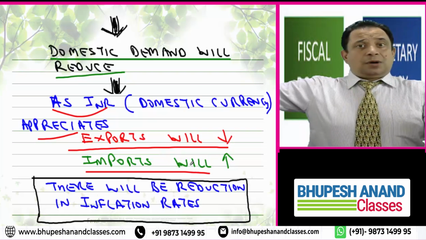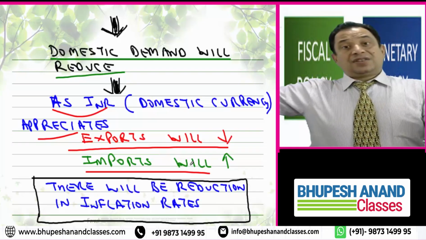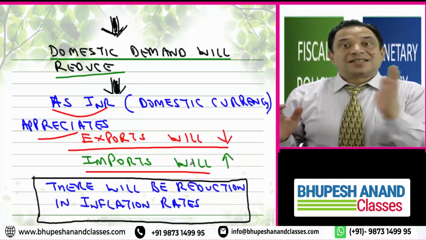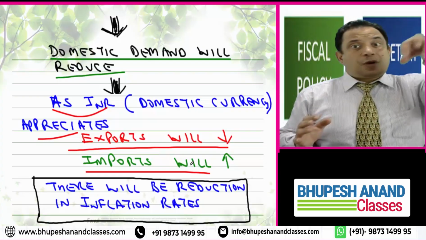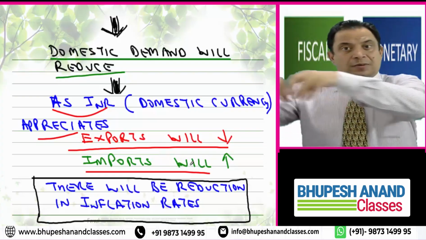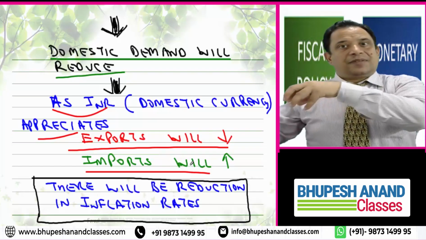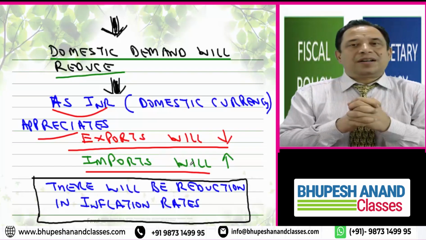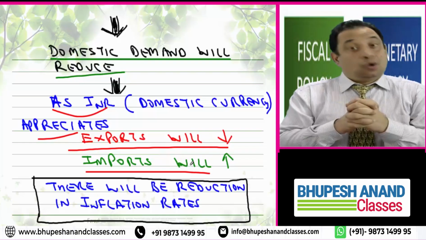Earlier we talked about the first step and the last step, but in today's lecture we talked about the processes: when this happens, which process will be channelized, which will be affected next, and then at last this will be affected. This whole process is called the monetary transmission process. Hope you have enjoyed it.